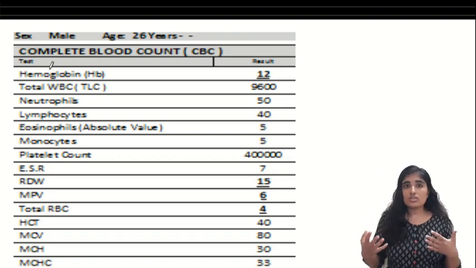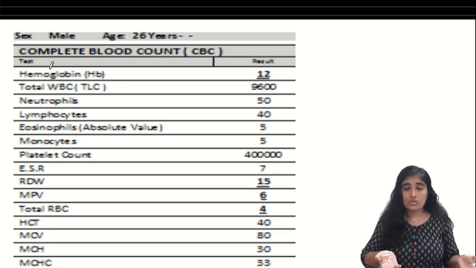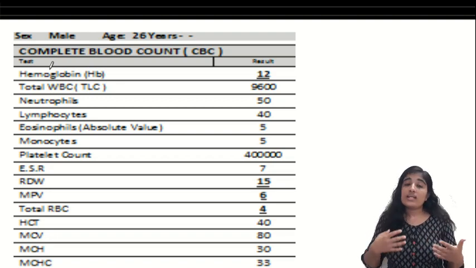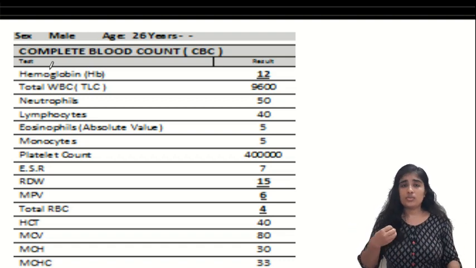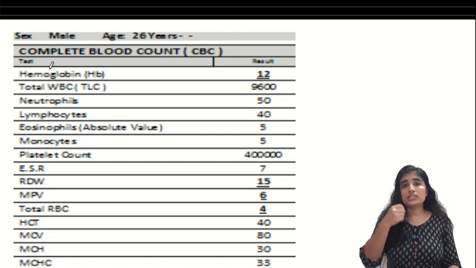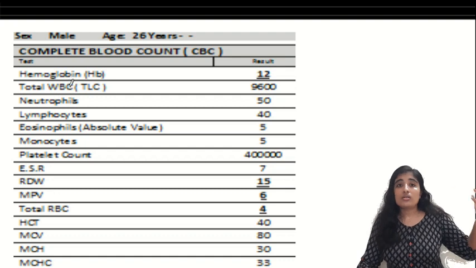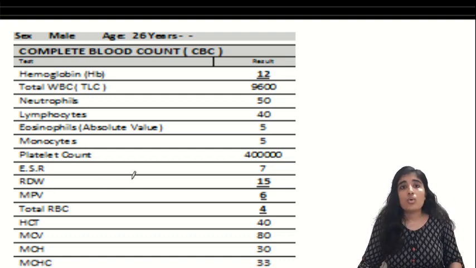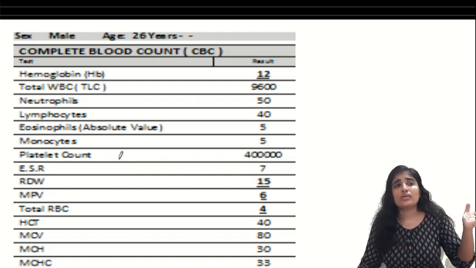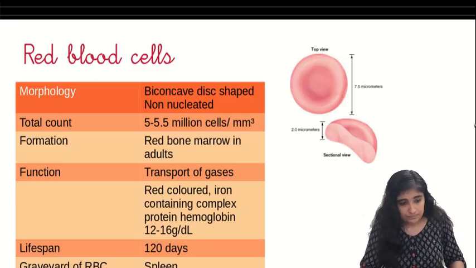Once you know the normal value, you can know if the person has a lower or higher number of them, and since you know their function, you can diagnose many conditions, even though you may not be able to diagnose the exact condition. For example, you see a report of your uncle with a high eosinophil count, eosinophilia. What will you tell him? Uncle, you either have allergy or you have a parasitic infection. Like that you can do.